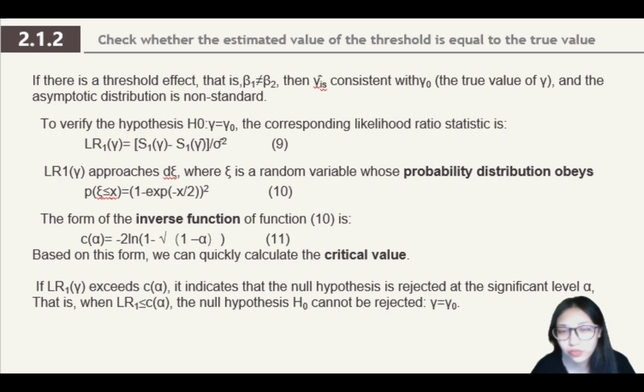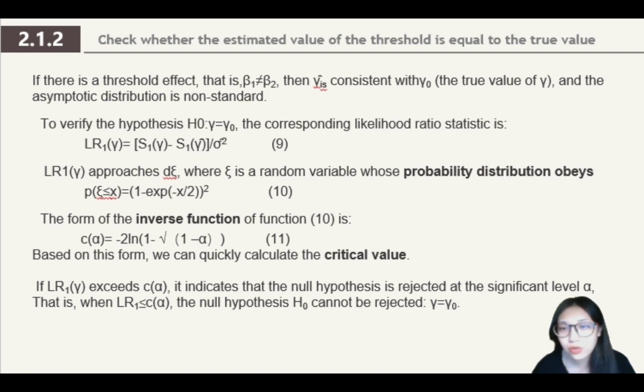The inverse function of function 10 is function 11, and based on this form, we can quickly calculate the critical value. If function 9 exceeds function 11, the null hypothesis is rejected at the significance level alpha. When function 9 is equal to or less than function 11, the null hypothesis H0 cannot be rejected.